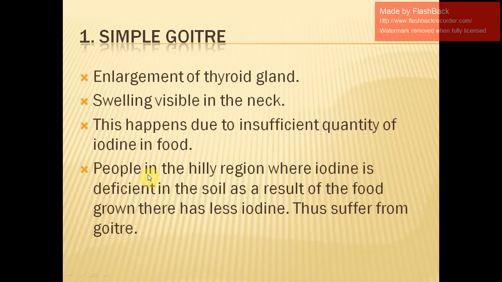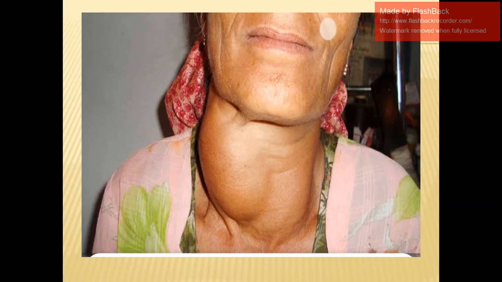You will see that people in the hilly regions, where iodine is deficient in the soil, as a result, the food crops growing there will also be deficient in iodine content, and many people from the hills suffer from this particular disease, simple goiter. Am I clear? So we can see here the picture, where the thyroid gland has enlarged and there is swelling in the neck.